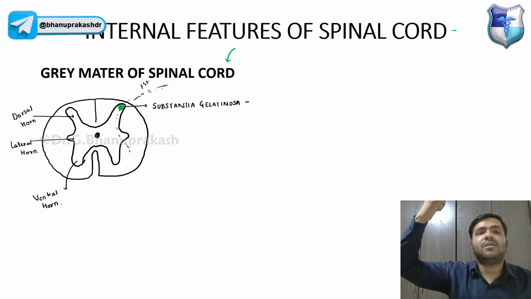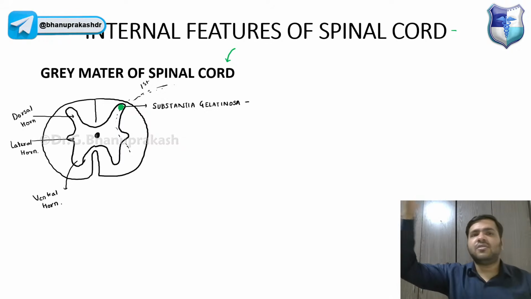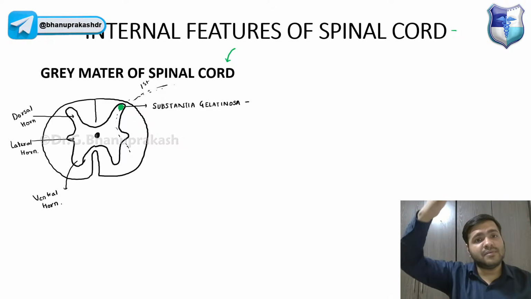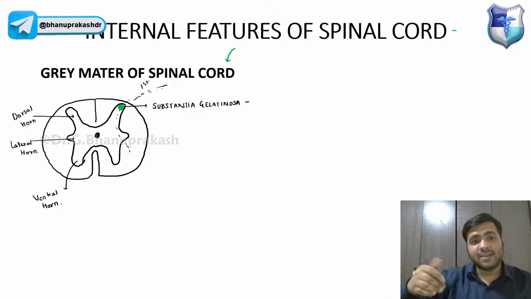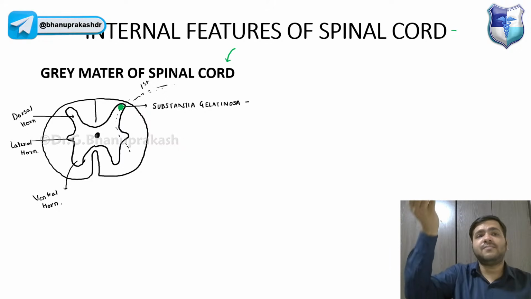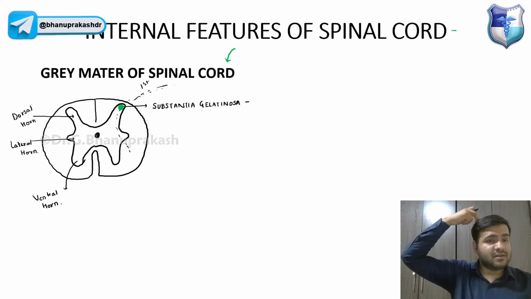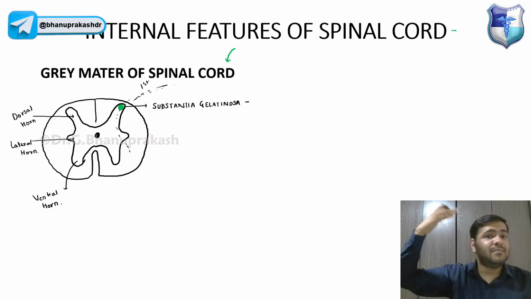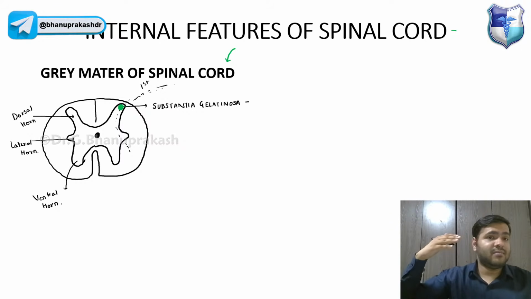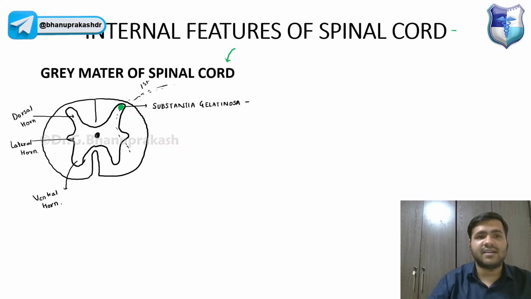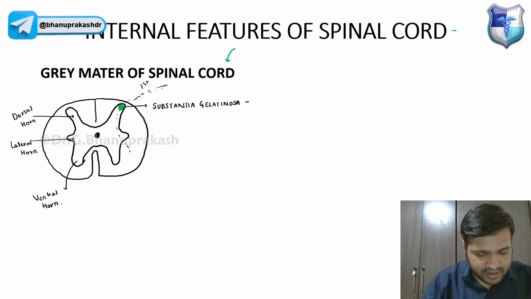That will be the third order neurons. First order neuron comes to the substantia gelatinosa, from there into the white matter, and from the white matter it goes through the brainstem to the thalamus. Now from the thalamus it has to go above to the cerebral hemisphere. So from the thalamus, the third order neuron will start and it will go to the cerebrum, right?